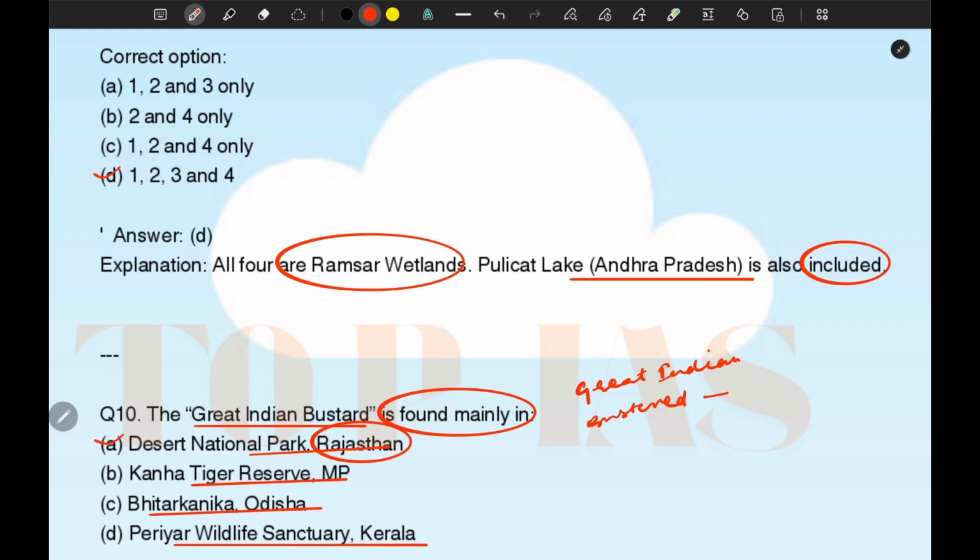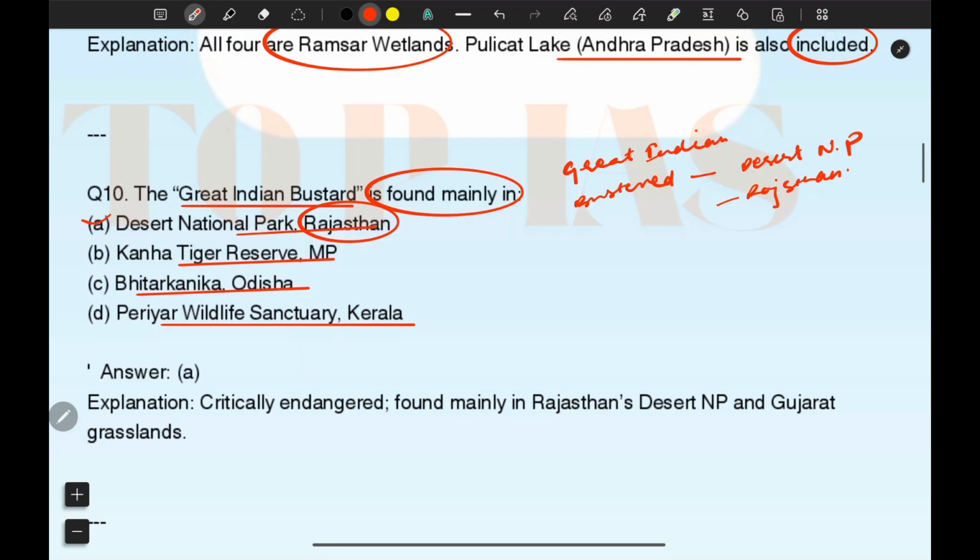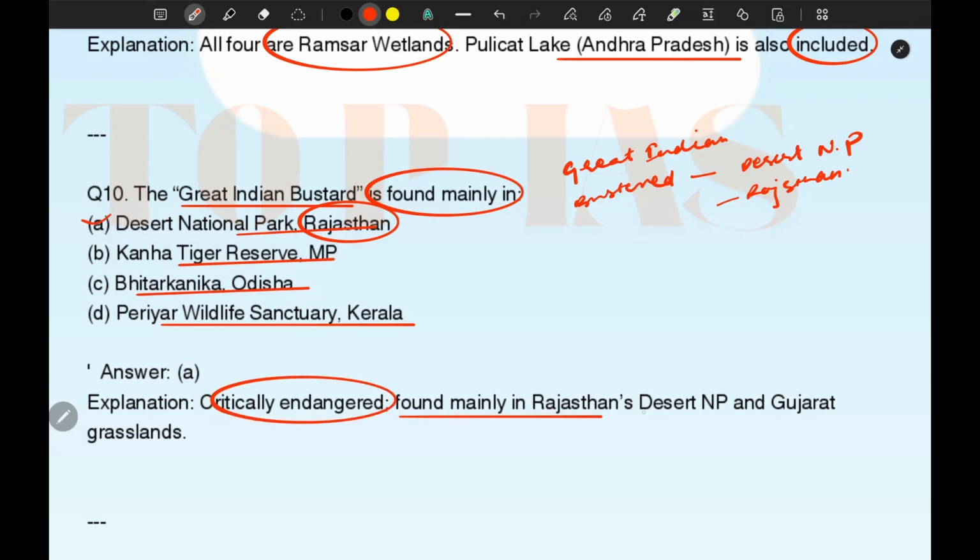Great Indian Bustard is found in Desert National Park, Rajasthan. Okay, and this Great Indian Bustard is critically endangered and found mainly in Rajasthan, Desert National Park and Gujarat grasslands. Okay, so this is also an important point, that Great Indian Bustard are found in Rajasthan's Desert National Park and Gujarat's grasslands. Okay, so let's go ahead for another.